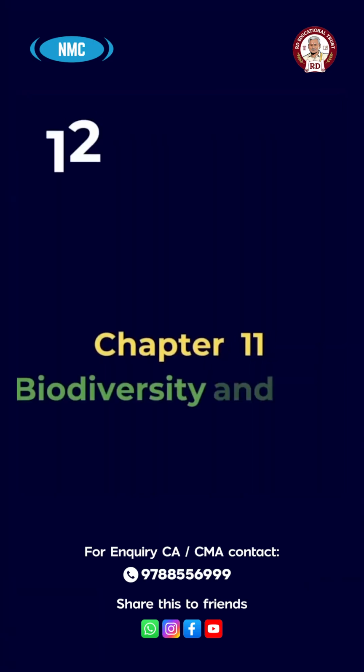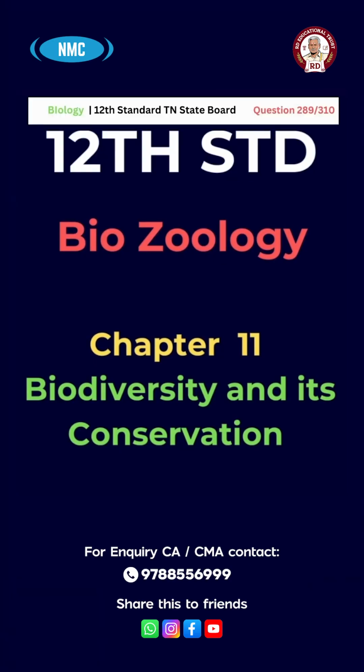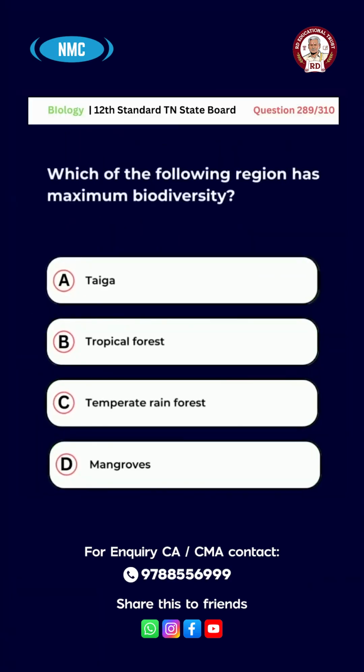Regulate. Chapter 11. Biodiversity and its conservation. Question number 289. Which of the following regions has maximum biodiversity? A. Taiga, B. Tropical forest, C. Temperate rainforest, D. Mangroves. The right answer is option B.